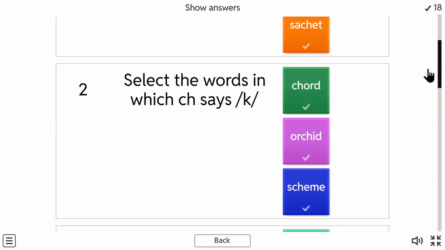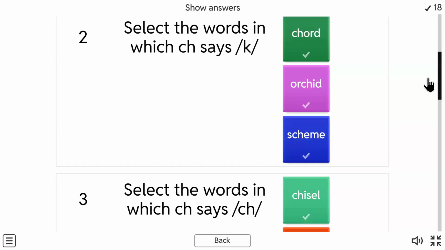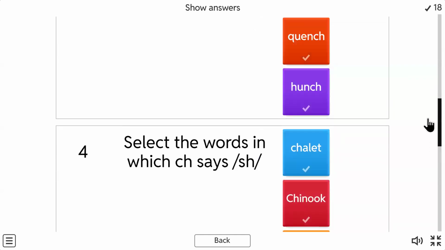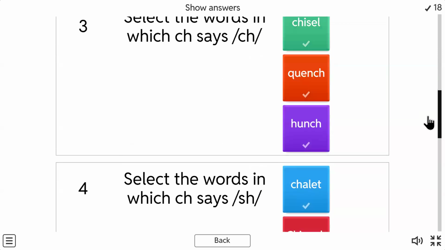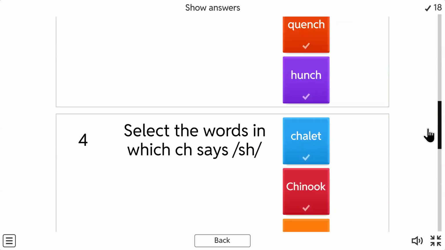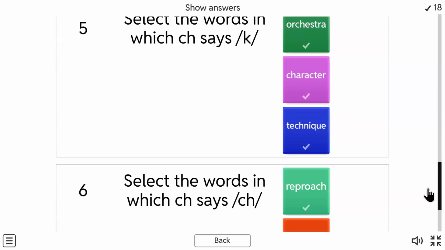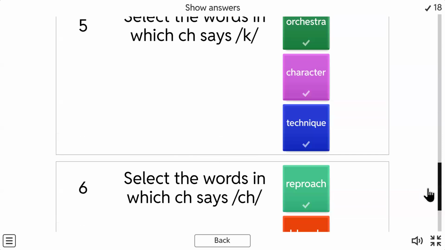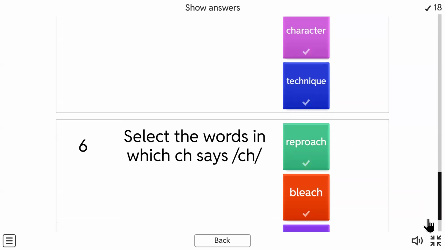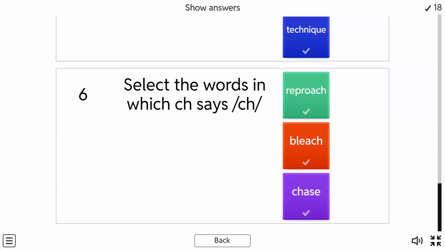Then CH makes k sound in chord, orchid, and scheme. CH makes ch sound in chisel, quench, and hunch. CH makes SH sound in shallot, chinook, and nonchalant. CH makes k sound in orchestra, character, and technique. Then we have CH makes ch sound in approach, bleach, and chase. Okay.